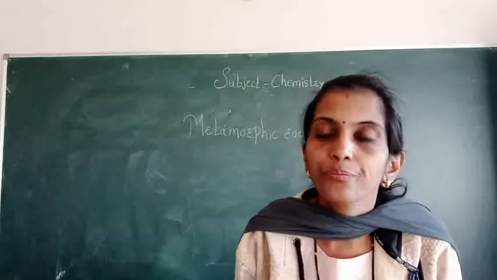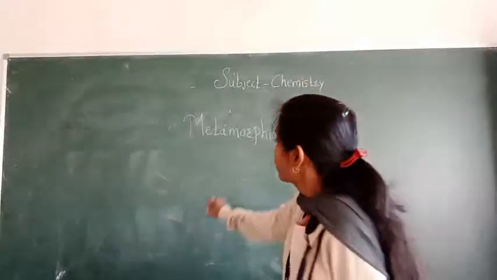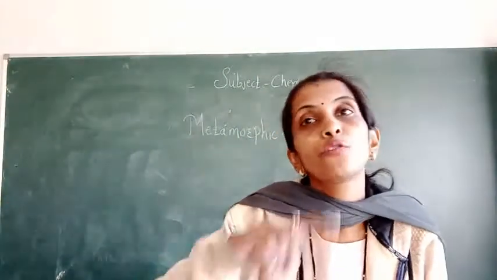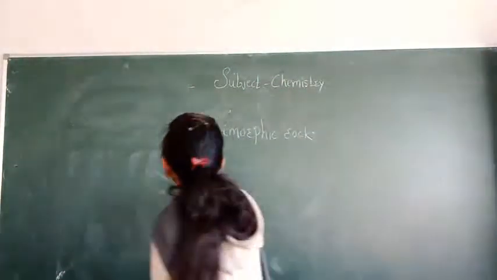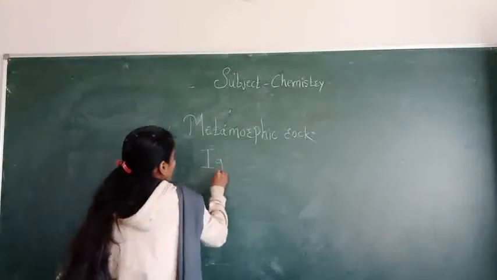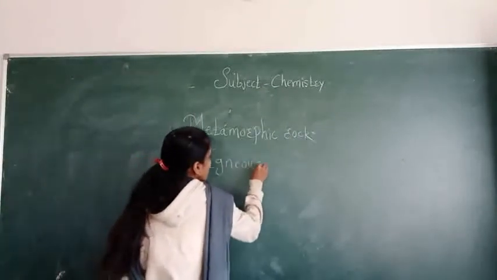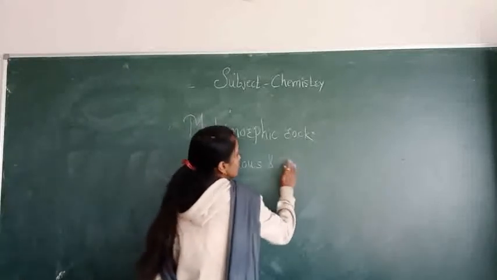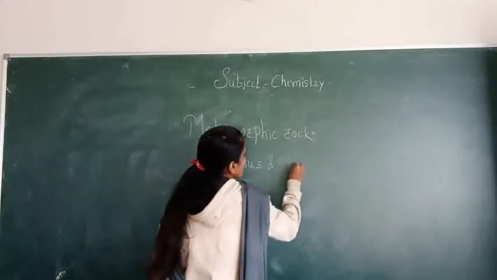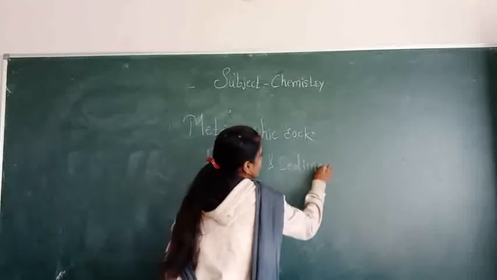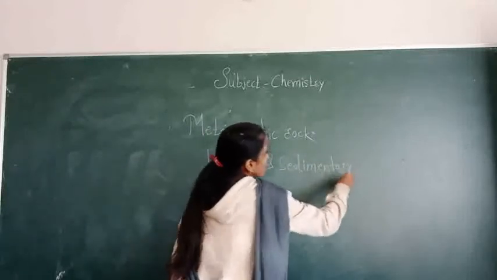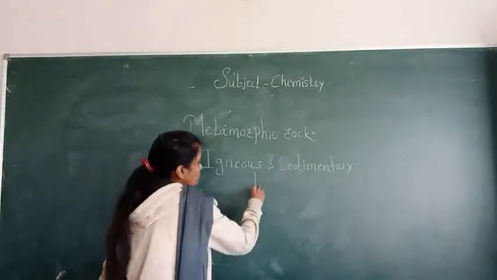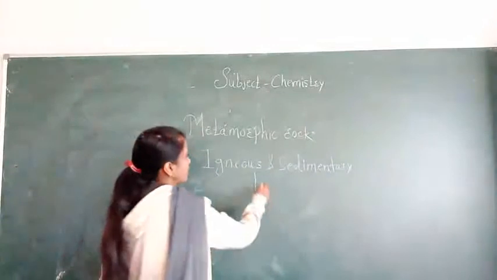See what happened, meaning from igneous and sedimentary rocks, metamorphic rock is formed. We studied igneous rock and sedimentary rock. When heat and pressure are applied on that rock,